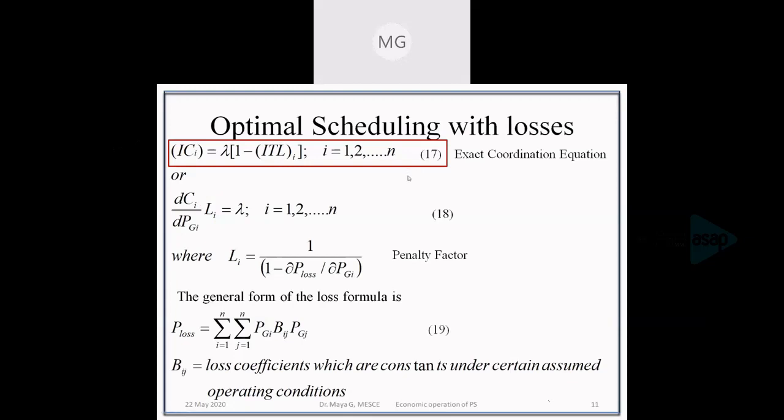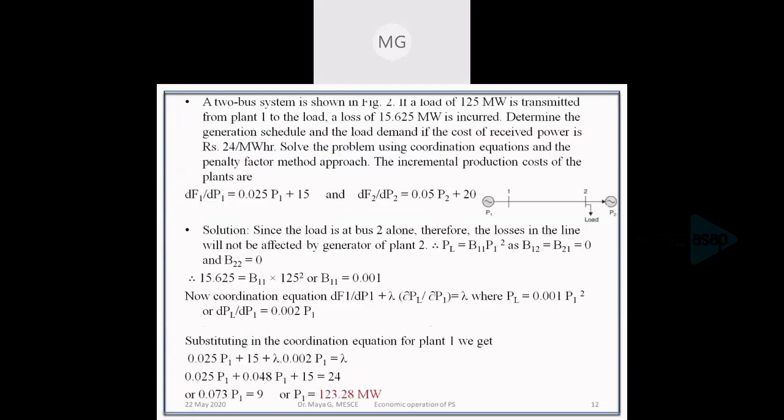In case of optimal scheduling with losses, we have the exact coordination equation and the constraint equation, which is that the generation should meet the demand plus losses. So by using these two equations, we can solve any problem of optimal scheduling based on losses. We'll deal with one such problem.